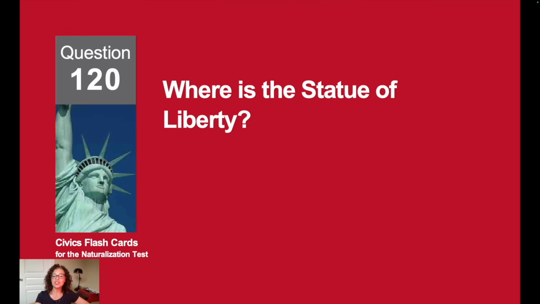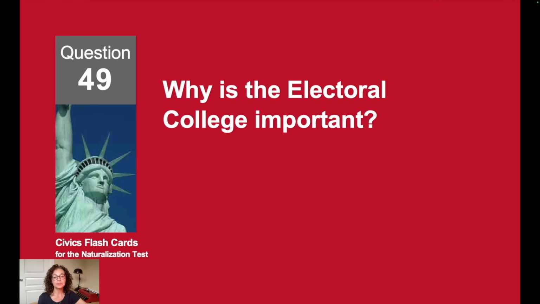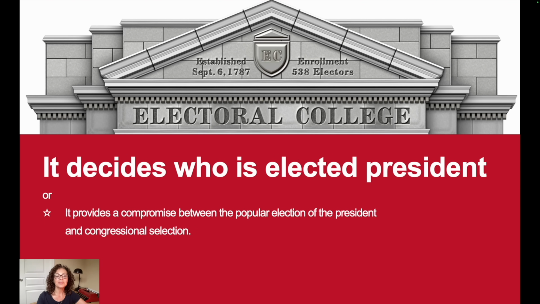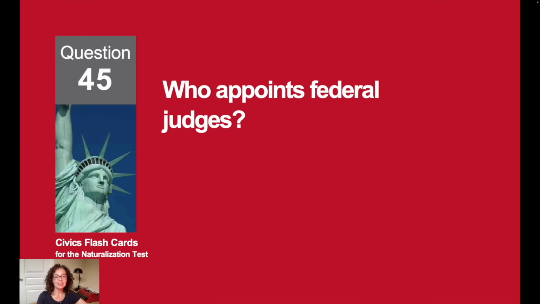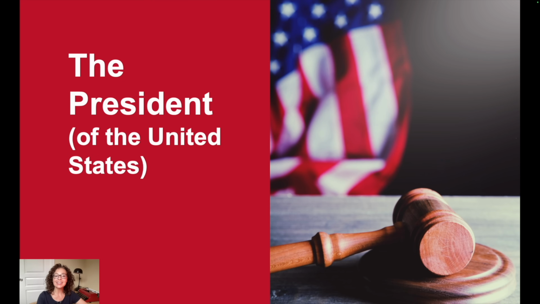Where is the Statue of Liberty? New York. Why is the Electoral College important? It decides who is elected president. Who appoints federal judges? The president.